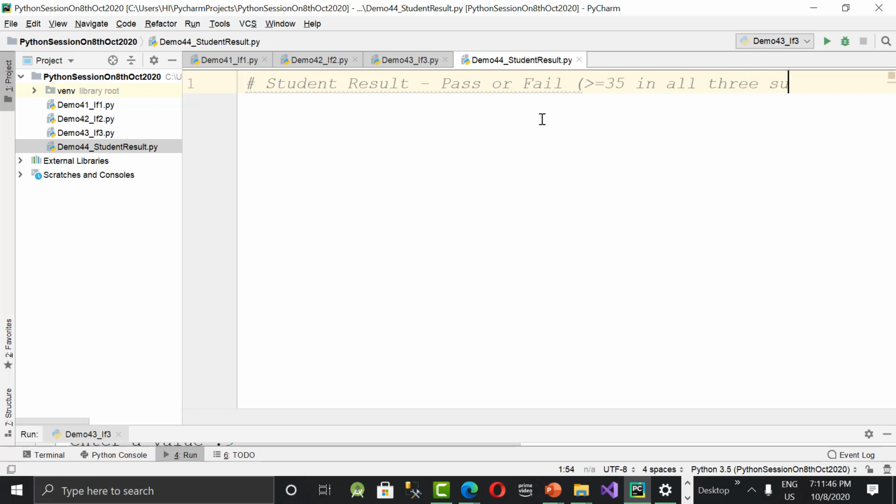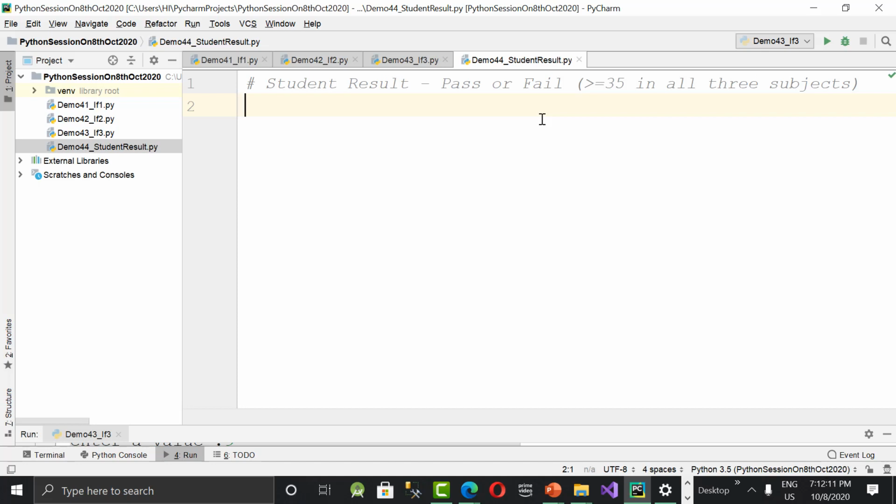If the student got greater than or equal to 35 in all the 3 subjects, then I will say the student is pass. If the student is pass, then I will think of the remaining activities. If the student is passed, then I need to print total marks and average of marks. Otherwise, I never bother about the remaining. The student failed, so I need not bother about total and average. So no rank, nothing. That is what we are talking about in this example.